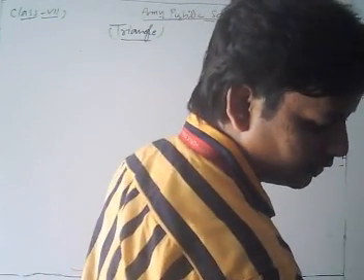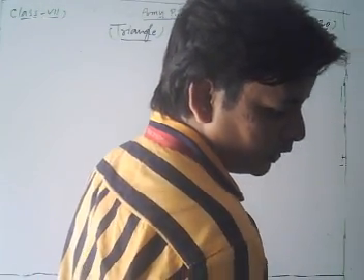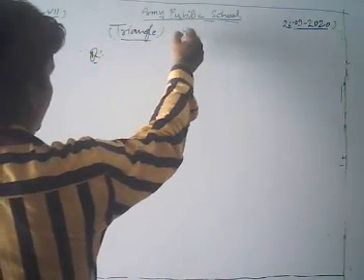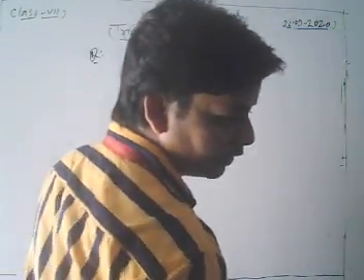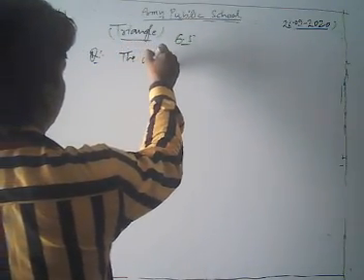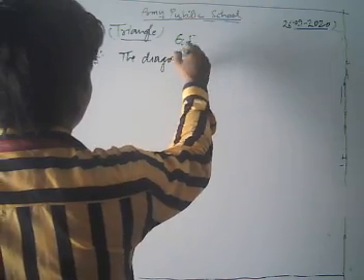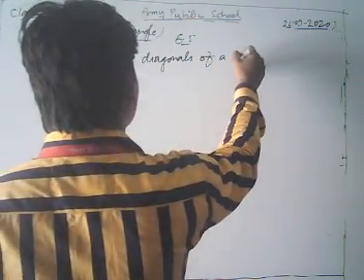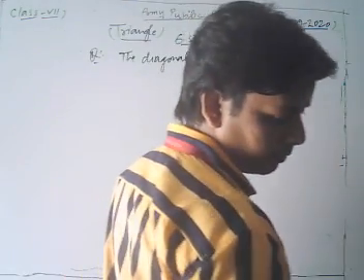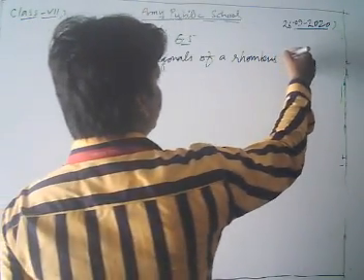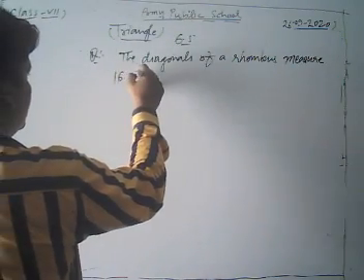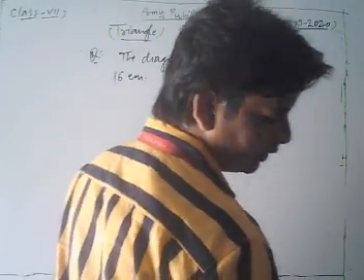Now look here, students. We take exercise 6.5, the last question. The diagonals of a rhombus measure 16 centimeter and 30 centimeter.